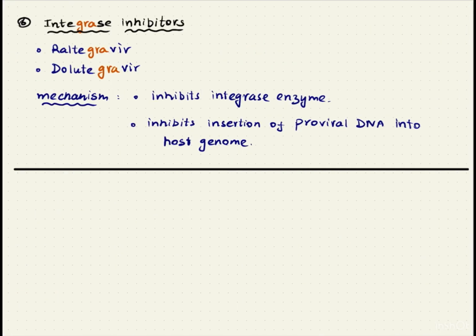Now, let us talk about integrase inhibitors. We have raltegravir and dolutegravir, which are integrase inhibitors. What is the mechanism of action of this group of drugs? They inhibit the integrase enzyme, and so the proviral DNA won't be incorporated into the host genome.